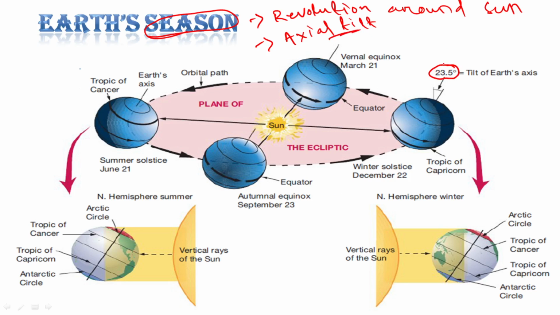I hope in the previous video I told it by mistake as 21.5. That's my mistake, I am sorry. That is not 21.5, that is 23.5, right? The axial tilt of Earth is 23.5.